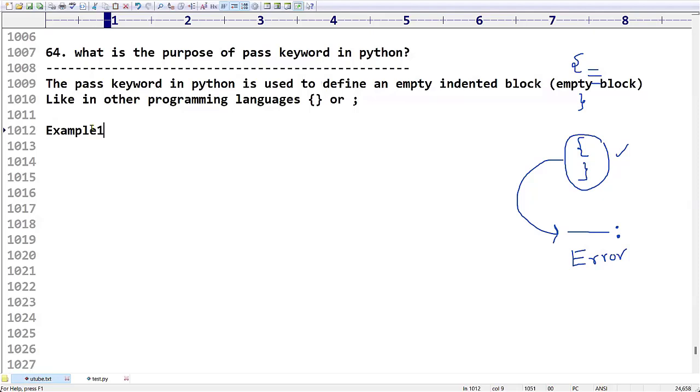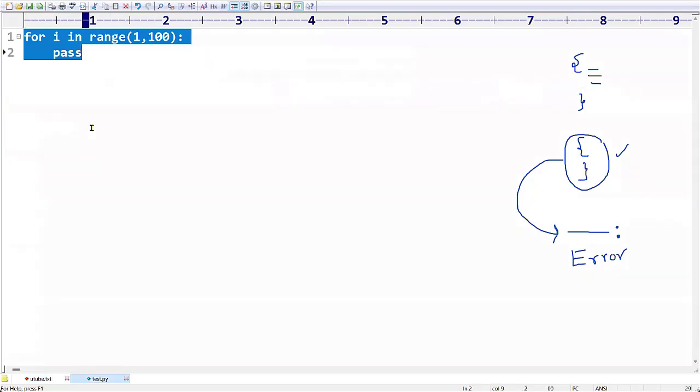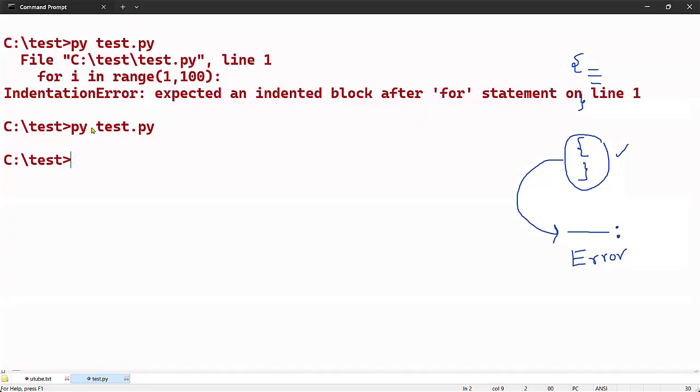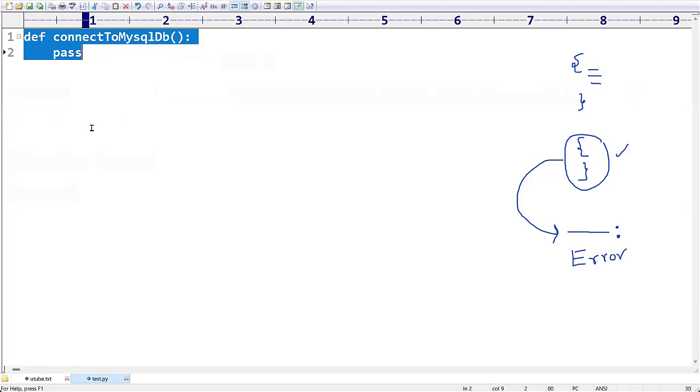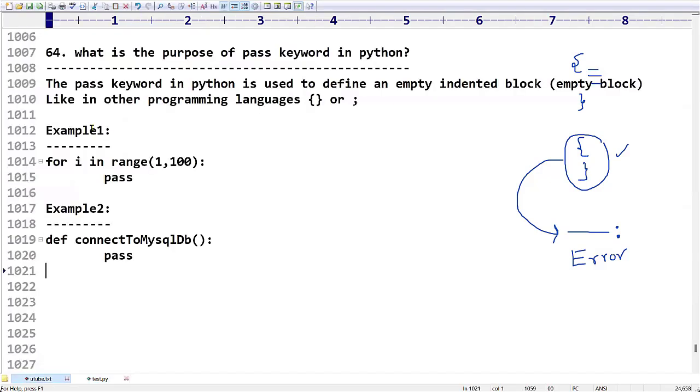Not only here, even you can use it with functions also. Suppose I'm going to take a function, def connect_to_mysql_db. I want to write code for this, but first I want to know what drivers are available, whether the connection is there or not, and whether the required software is installed or not. I want to check. Can I simply use pass for that? Because maybe tomorrow or the day after tomorrow I will write code for it. Perfectly, it is going to work. Like that, if you want to define any empty statements, we can use which keyword?